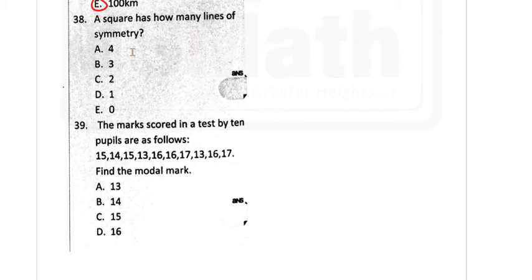Well, a square should be having 4 lines of symmetry. Let's find out. A line of symmetry will be any imaginary line that you can draw across a shape, a 2D shape especially, and both halves will look like mirror images. So I can cut this way, they will look alike. I can cut this way, 2, they still look alike.